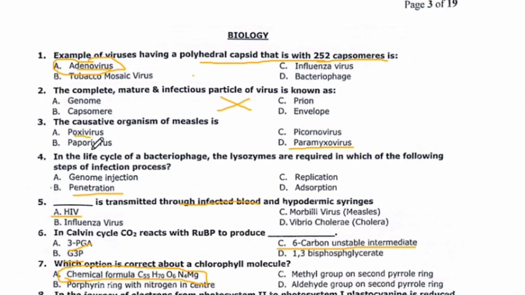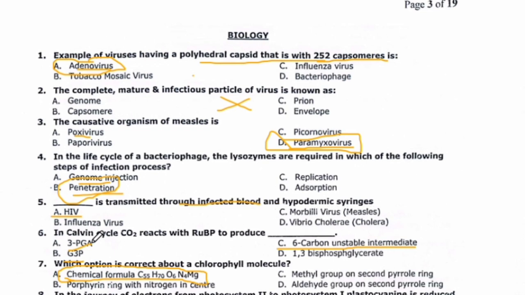The causative organism of measles is pox virus, papovirus, picornavirus or paramyxovirus. So the right option is delta. In the life cycle of a bacteriophage, the lysozymes are required in which of the following steps of the infection process? Gene, genome, injection, replication, penetration or adsorption. So the lysozymes are required for penetration.